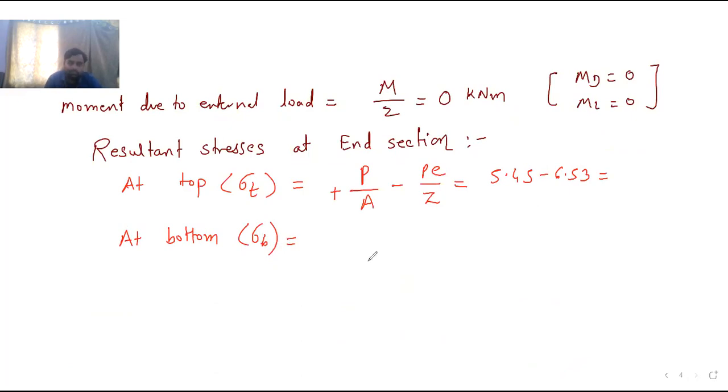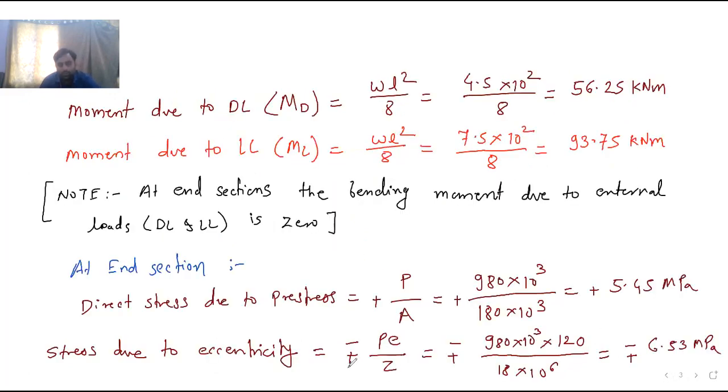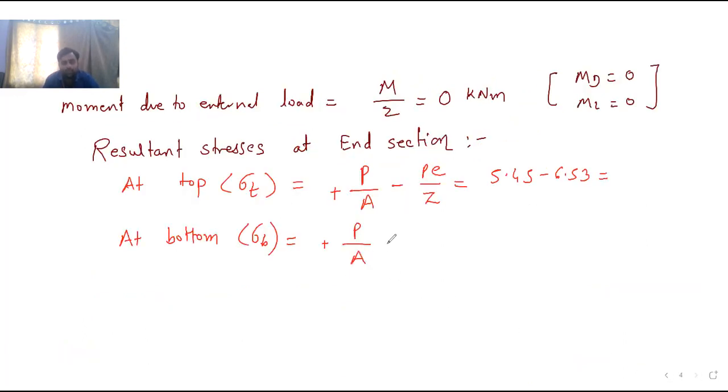Similarly, at bottom, P by A is plus, and P by Z is also plus at bottom, so plus PE by Z. Again, 5.45 plus 6.53. Let me know both the answers.